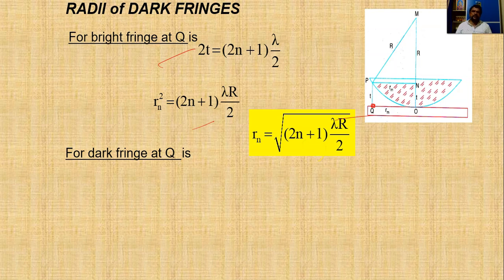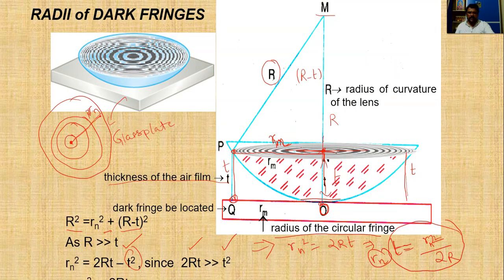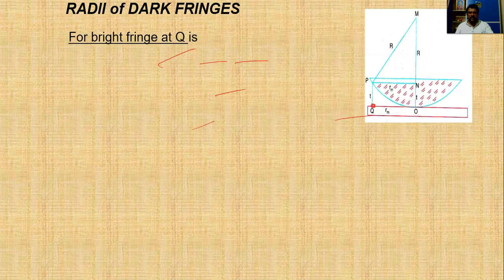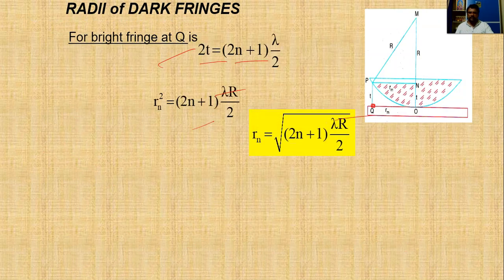If a bright fringe is to happen at Q, the condition is 2t should be equal to (2n plus 1) lambda by 2. But as we discussed in the previous slide, t is equal to Rn square by 2r. So we substitute that here. If we take the 2 to the other side, 2t is equal to Rn square by r.